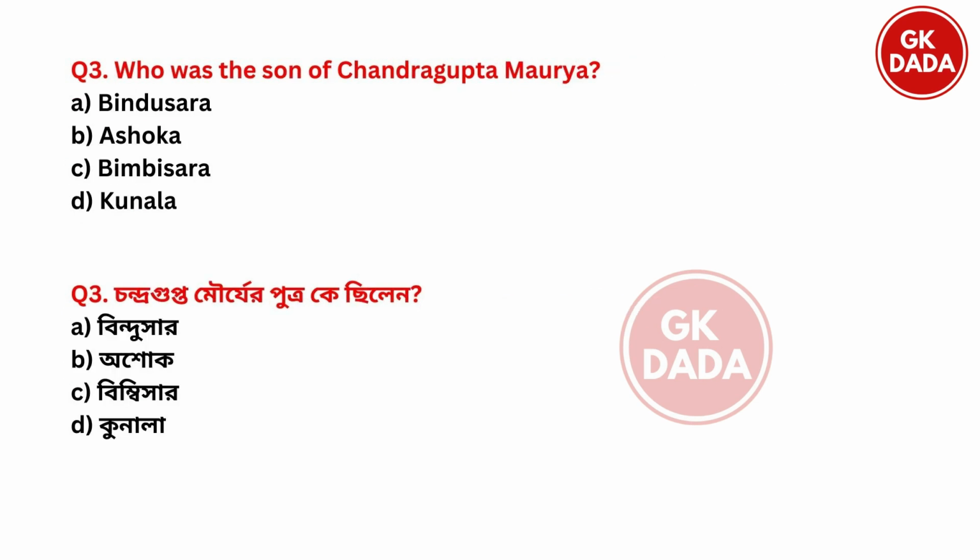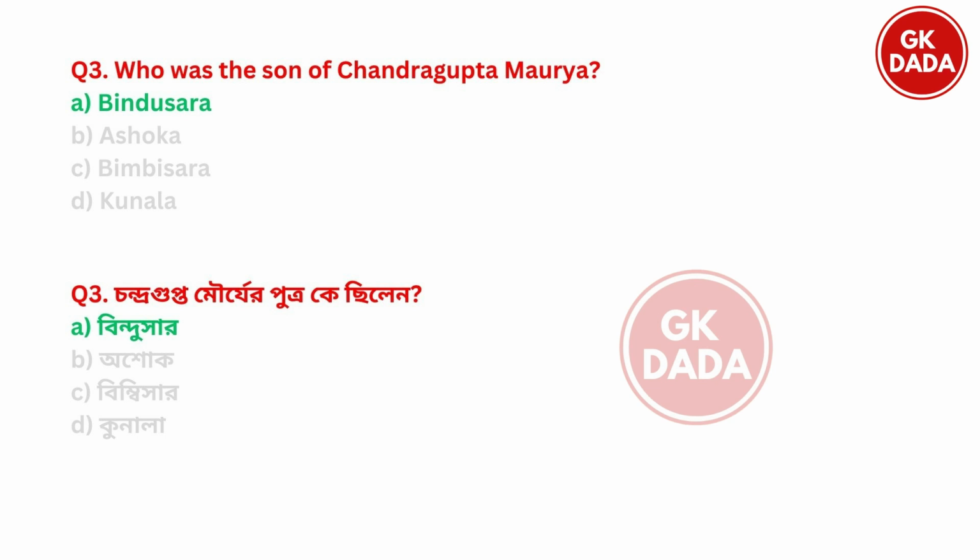Next. Who was the son of Chandragupta Maurya? Option A Bindusar, option B Ashok, option C Bimbisar, option D Kunal. So the right answer is option A Bindusar.